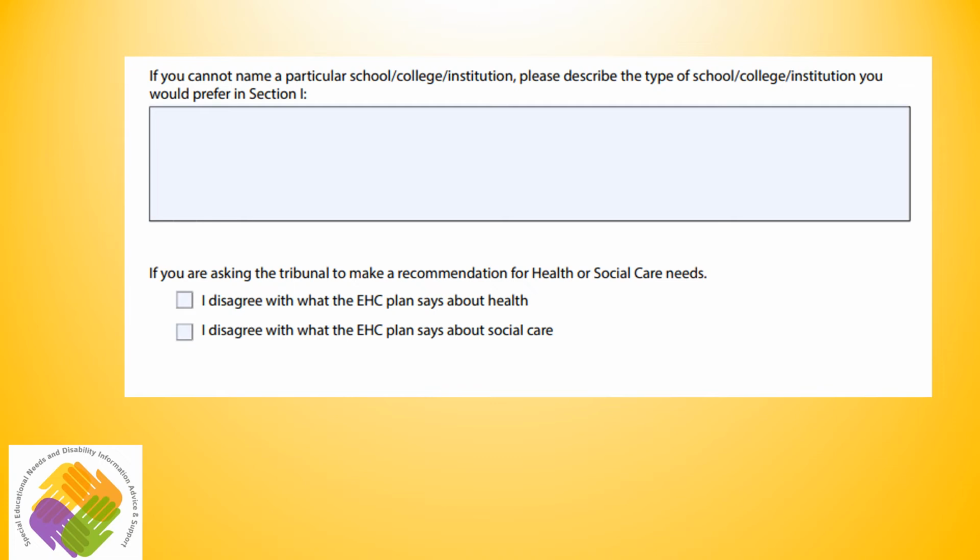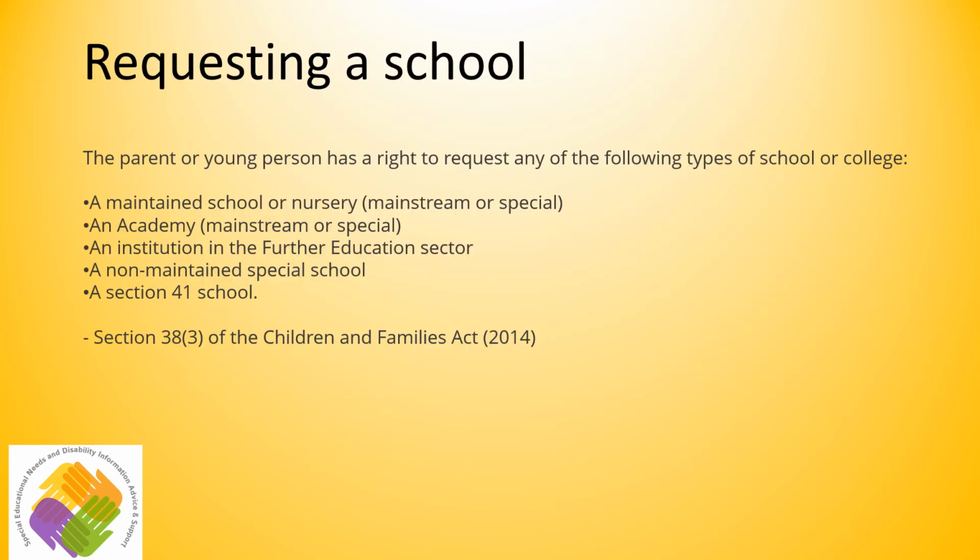The final checkboxes on this page are for you to indicate whether you would like the tribunal to make recommendations on the health and social care elements of the EHC plan. You will have the opportunity to expand on this in section 4 of the form. Choosing a school with an EHC plan, parents, carers and young people have a list of types of schools that can be requested to be named.